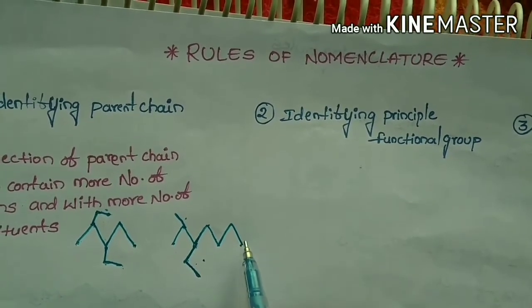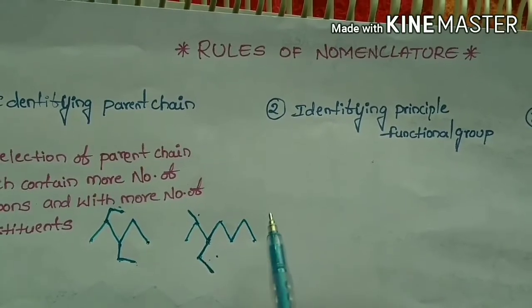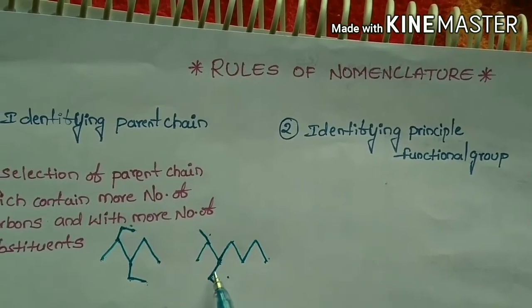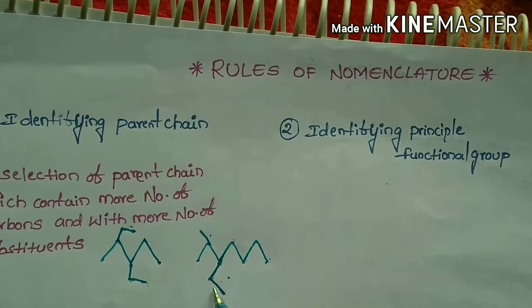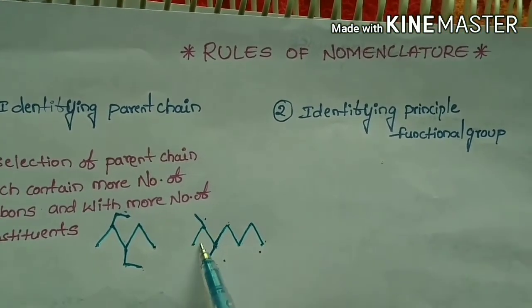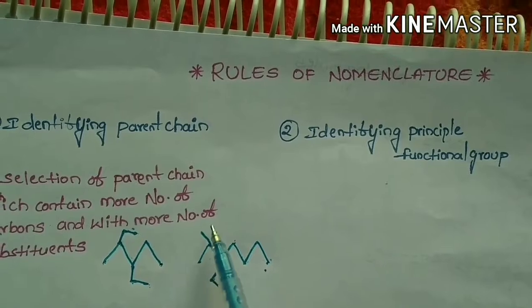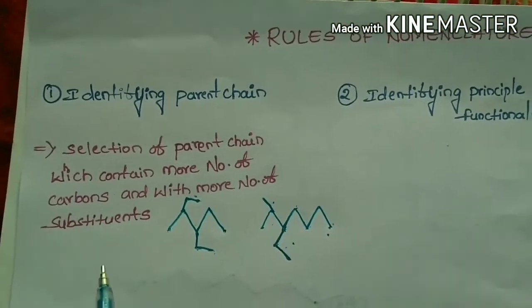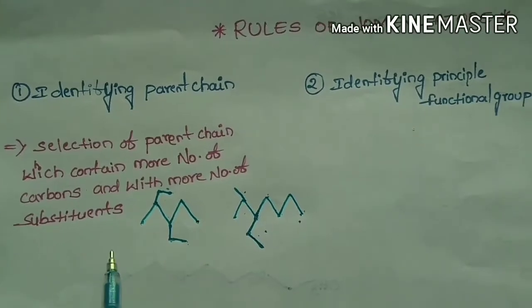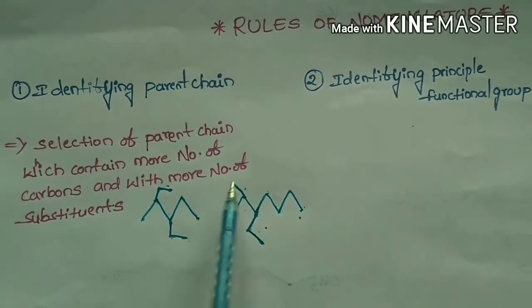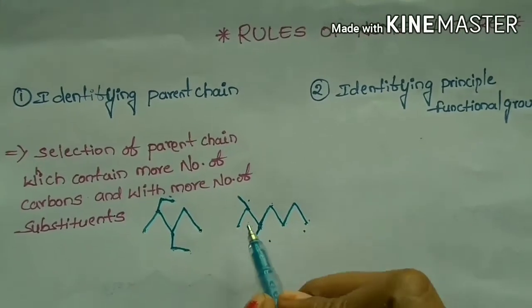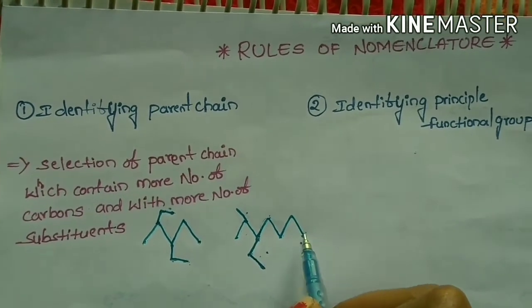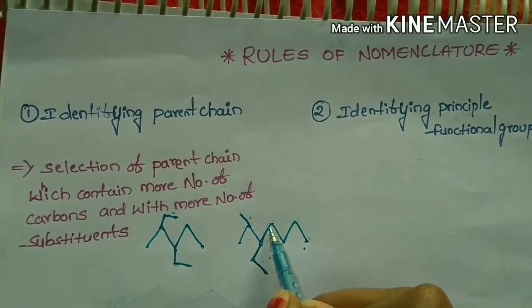There is also another chance of selecting a parent chain in this way. Here, when we select in this way also, we will get 7 carbons, but it contains only 1 substituent, that is isopropyl. But as said, we have to select the carbon chain with more carbons and more substituents. So here this chain should be selected as the principal chain, the parent chain, instead of this.